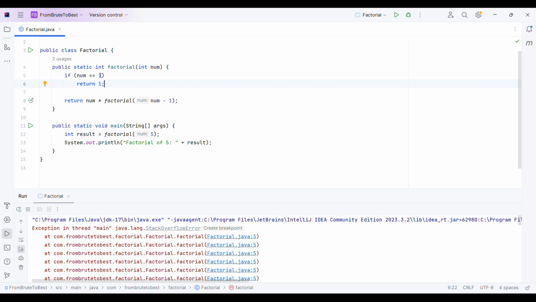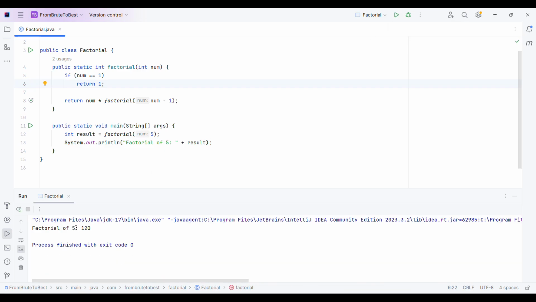So that's why I'm just using the simplest base case, num equals 1. Now let me quickly rerun the program. Now you can see after adding the base case, we are not getting the stack overflow. The factorial method breaks at the base case condition, and we are getting the correct value for factorial of 5, right?